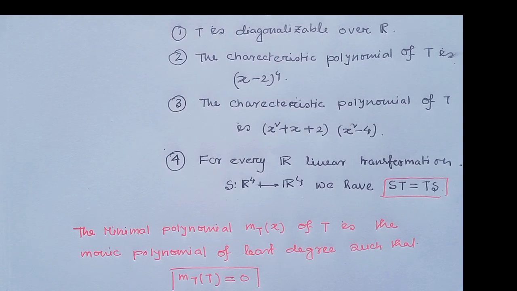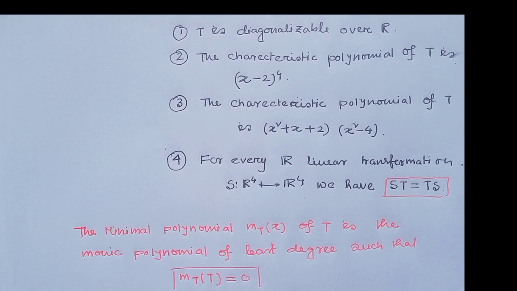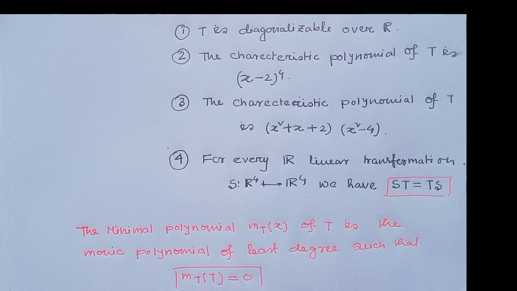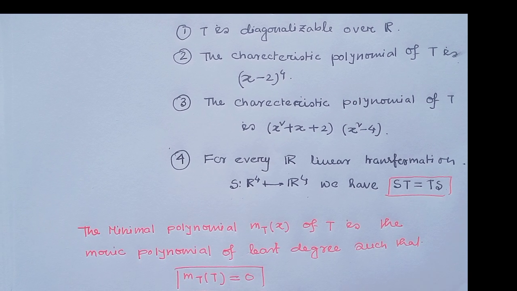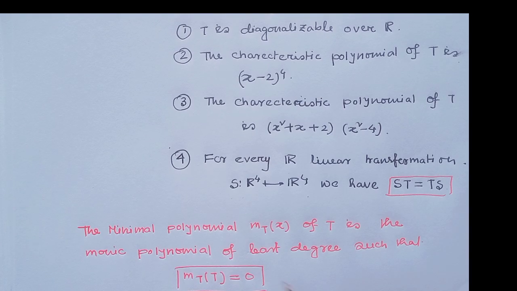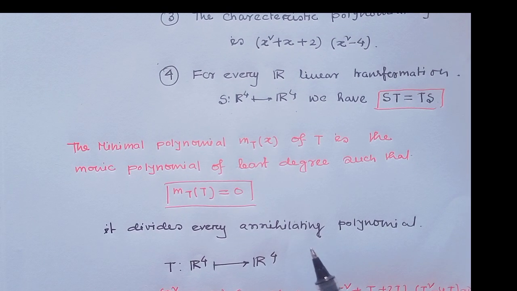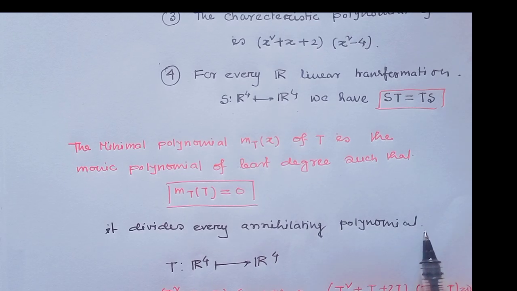All of us know the minimal polynomial of any linear transformation is the monic polynomial of least degree such that m(T) = 0. That means it divides every annihilating polynomial.